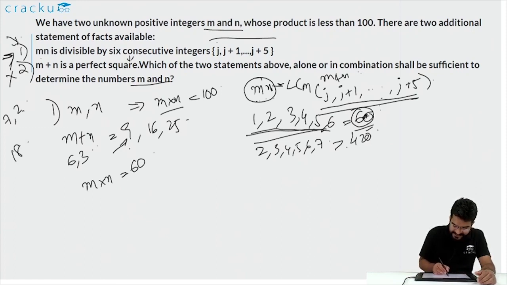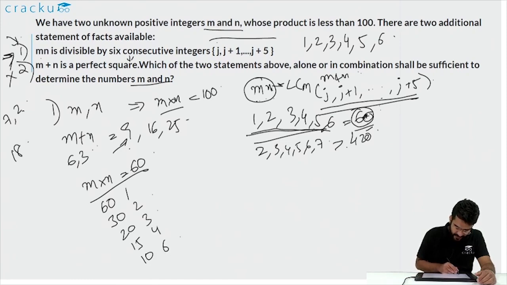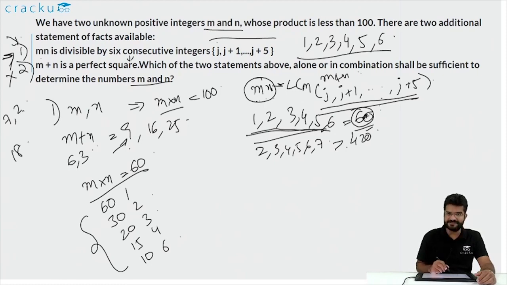And the integers j plus 1, the 6 integers that we were discussing, are 1, 2, 3, 4, 5 and 6. Now based on this statement alone also, we can't figure out the values of m and n, because m and n can be 60 and 1, 30 and 2, 20 and 3, 15 and 4, or 10 and 6. For all of them, the product is equal to 60, which is less than 100, and for all of them the product is divisible by the consecutive integers 1 to 6.